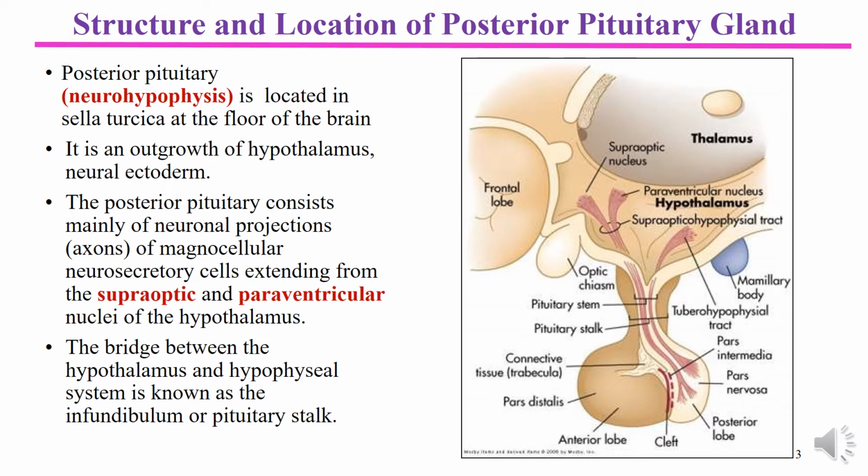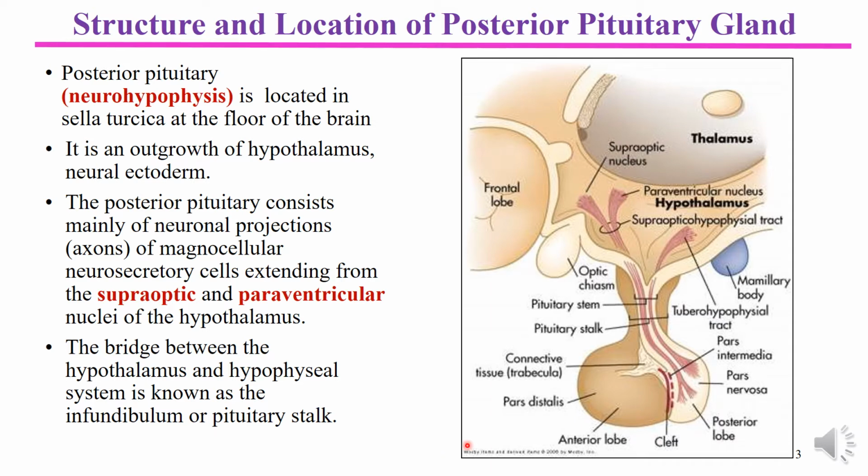Regarding the types of cells and components present in the posterior pituitary, we can say that it has a large number of unmyelinated nerve fibers. Many blood vessels, nerve cells, and hyaline bodies are present in the posterior pituitary.